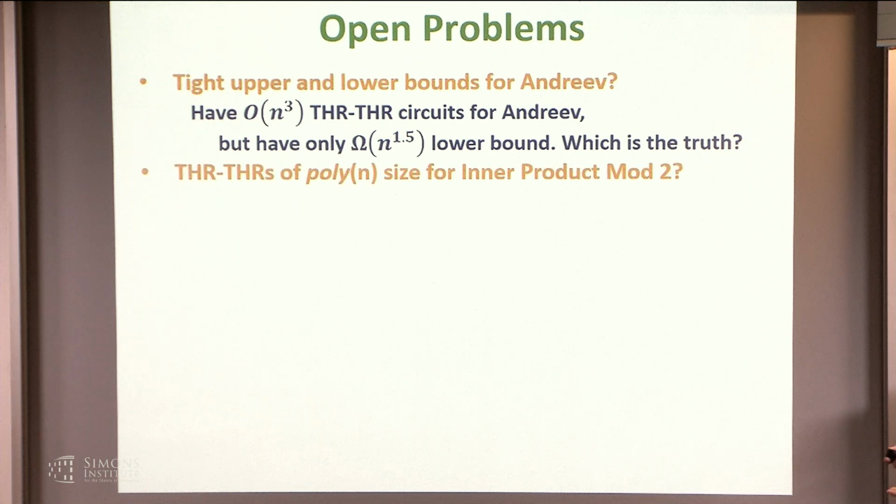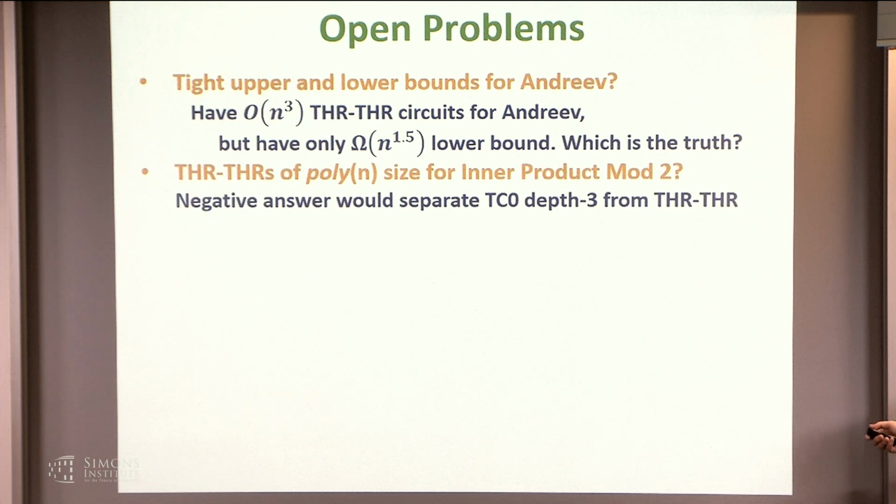Okay. Another very interesting question is whether there are efficient thresholds for inner product mod 2. So a negative answer, showing that's not true, would separate TC0 depth 3, where inner product mod 2 can be computed, from threshold.